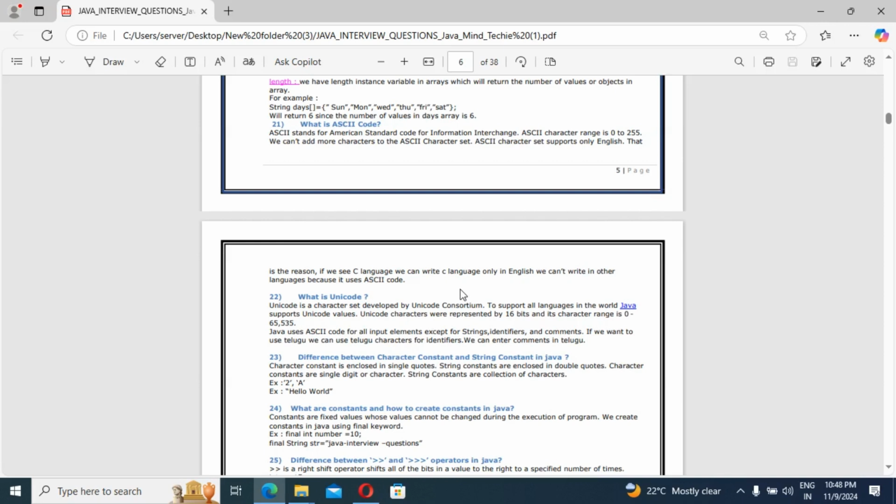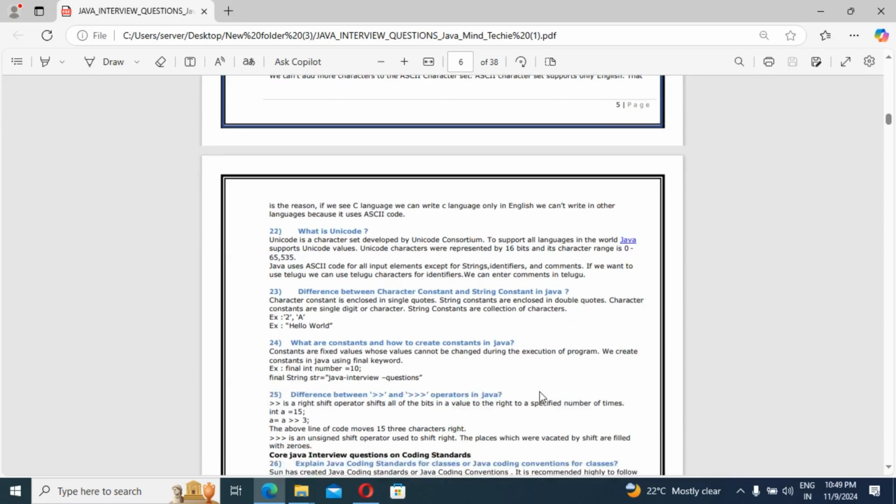Guys, next question: difference between character constant and string constant in Java. Character constant is enclosed in single quotes, keep that in mind, but a string constant is enclosed in double quotes, guys. Character constants are single digits or characters. String constants are collections of characters. What we know very well is that a string means a collection of characters. For example, 2 and A are characters, right? And hello world is a string, correct, guys?